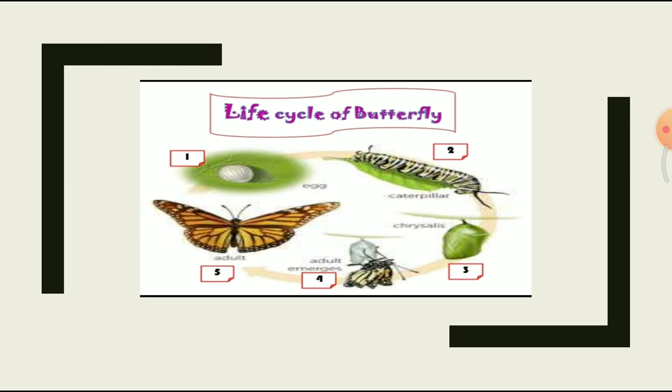Life cycle of a butterfly. A female butterfly lays eggs on leaves. A larva called a caterpillar hatches from the eggs. It grows in size by eating leaves and undergoes molting several times before changing into a pupa. Molting means animals shedding their old skin to develop new ones. When fully developed, the adult butterfly breaks the pupa casing called cocoon and comes out.